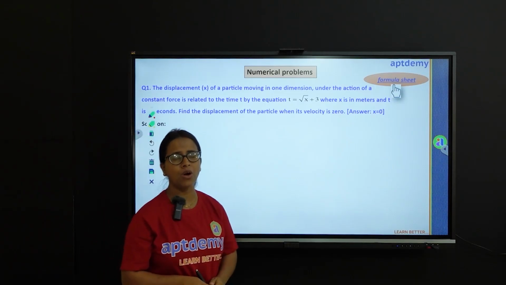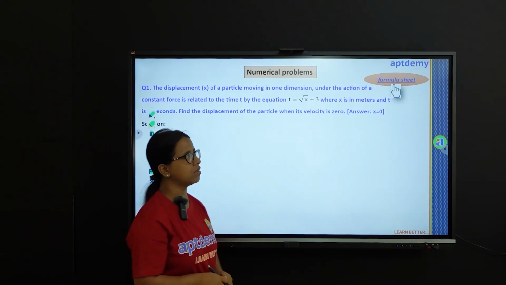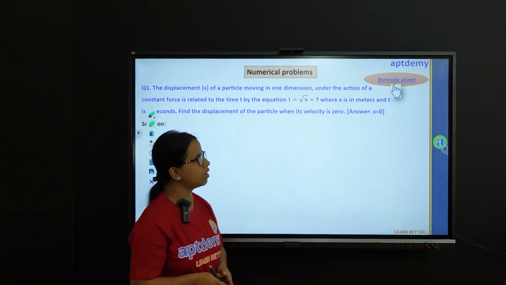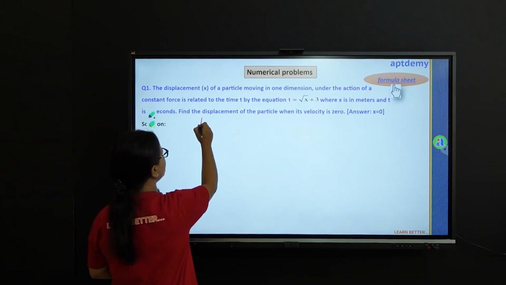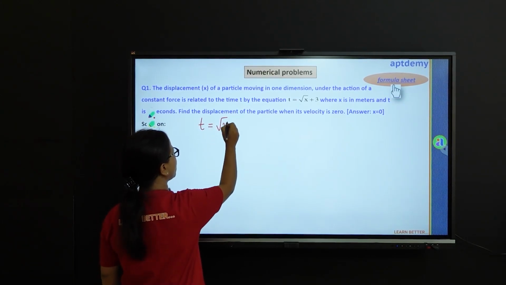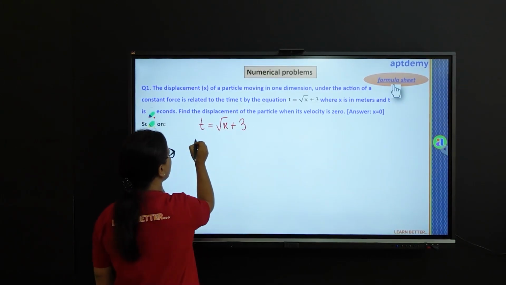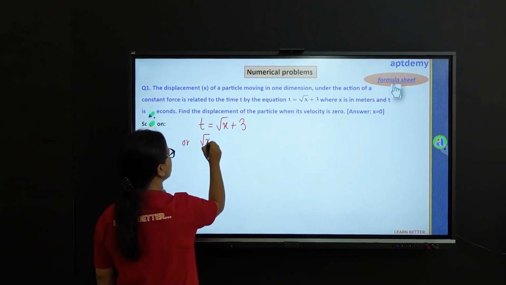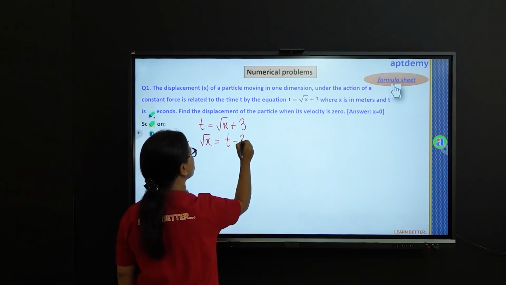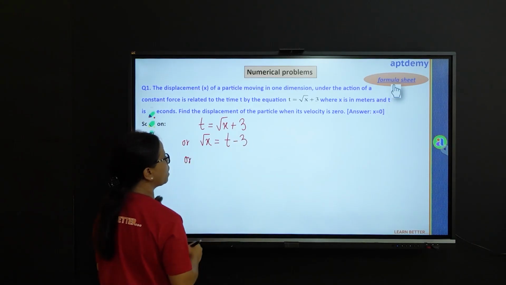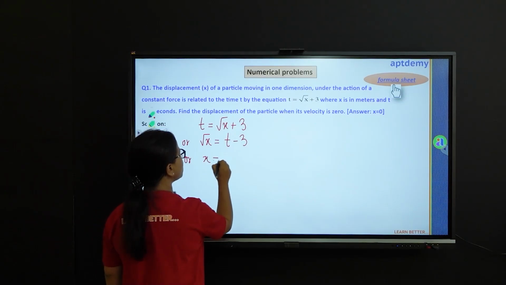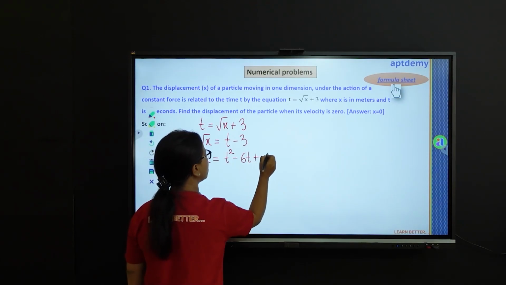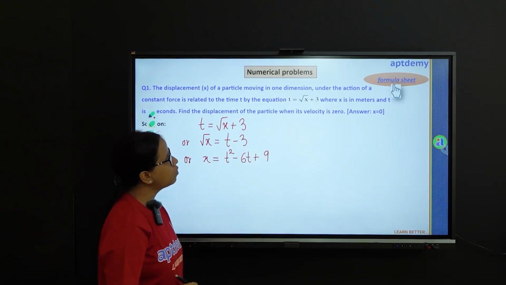So we are to find out the displacement of the particle. So let us rearrange this equation so that we get an equation in x. We have t equals root x plus 3. We'll just rearrange this. Root x equals t minus 3, or squaring both sides, we can see that x is equal to t squared minus 6t plus 9.